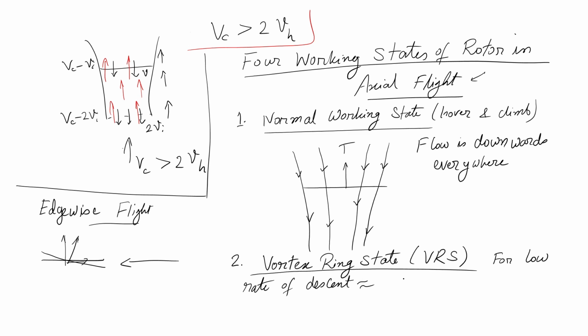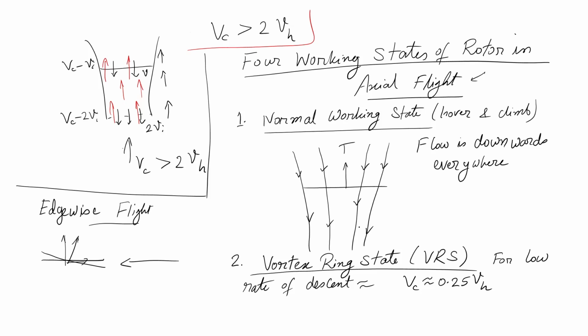Well, when my Vc is of the order of a quarter of Vh or more, this is the limiting condition. For my Subl 20, we obtained 6 meters per second as the ideal induced velocity. So if I descend at a speed higher than 1.5 meters per second in vertical descent, then I have a possibility of entering this condition called vortex ring state.